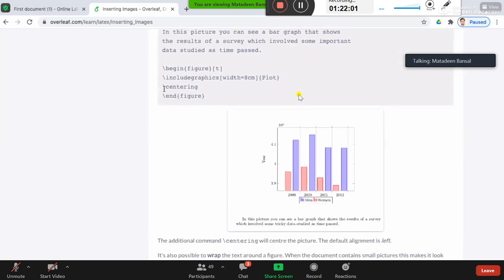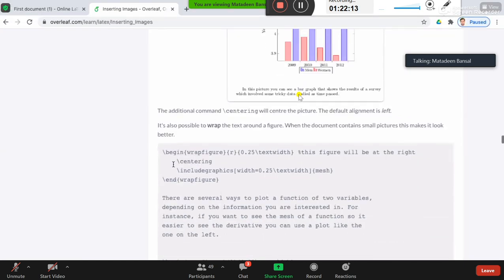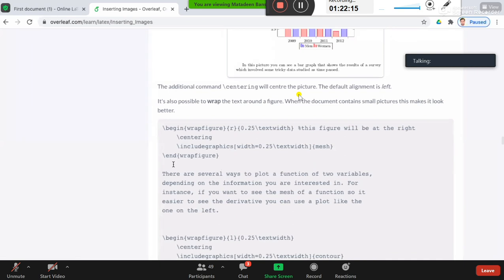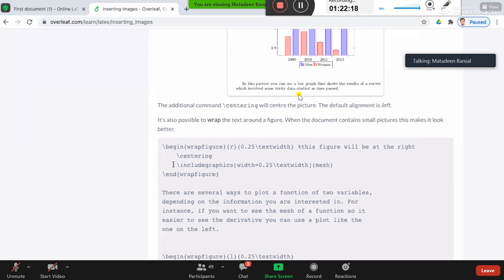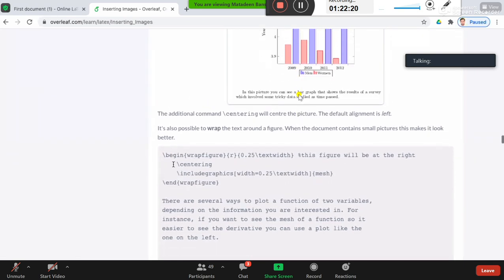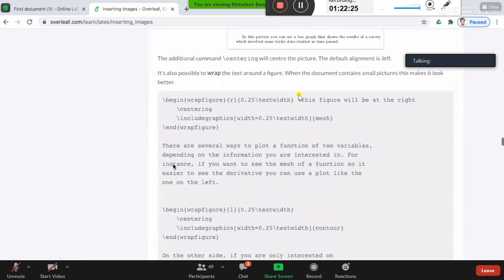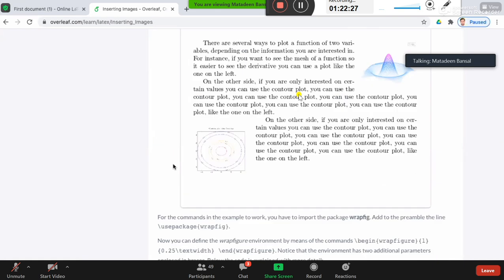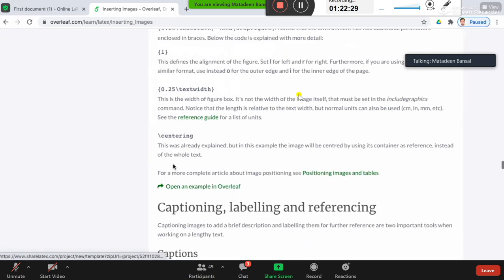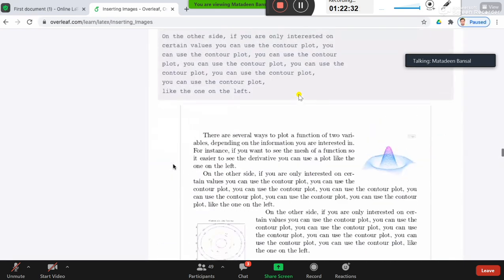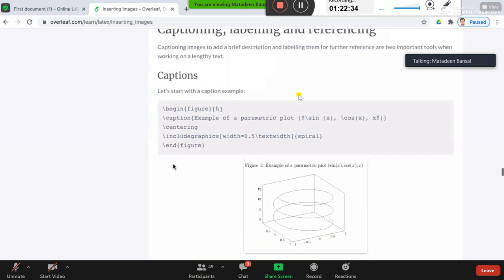If you want the image to be in the center, you can use the command centering. You can use the command centering to center your image, or you can have right or left as well. By default, the alignment is left. Text wrapping is also possible, but as I'm discussing the basics, I'm not discussing this command, as the time is limited.